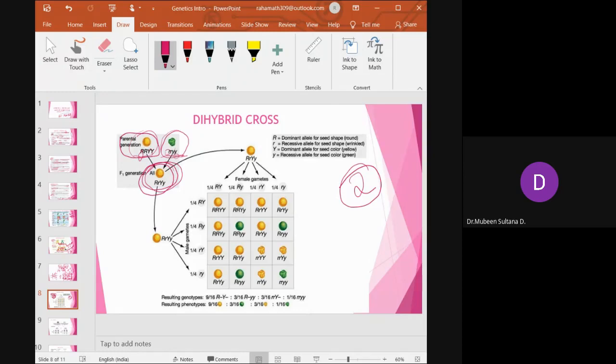Because two characteristics we are taking, this family goes in for the second generation. We take four combinations: capital R, capital Y; capital R, small y; small r, capital Y; small r, small y. Do you understand?